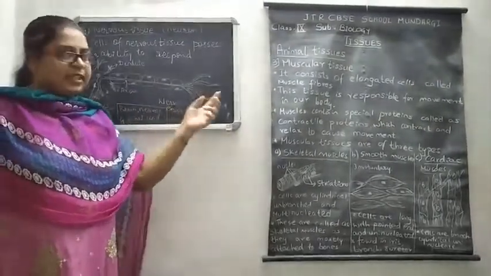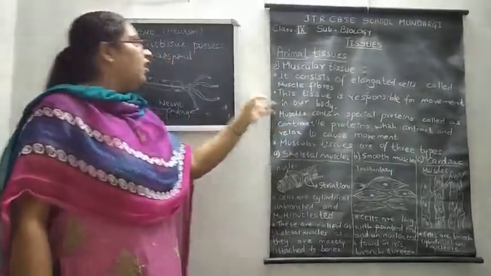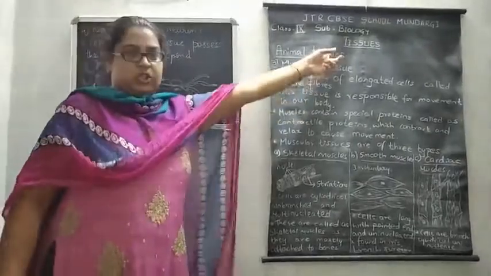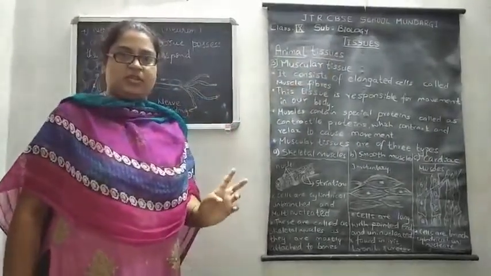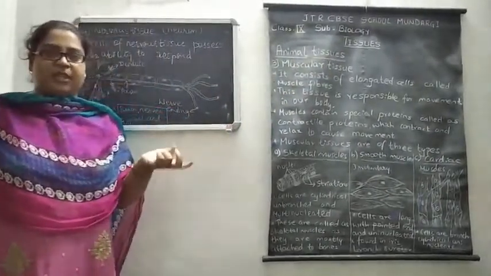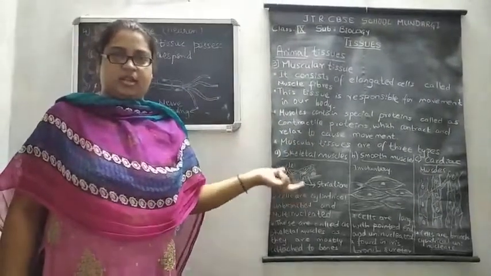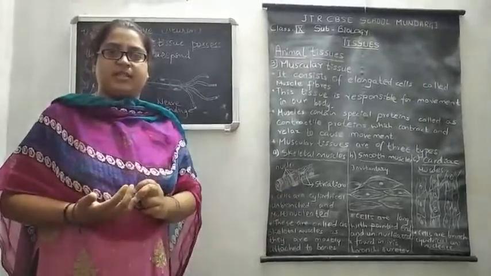Understood? With this explanation of muscular tissue and nervous tissue, we end this lesson, that is tissues. Understood? And whatever these points are, you take them down in the class points and solve the question answers. Okay.